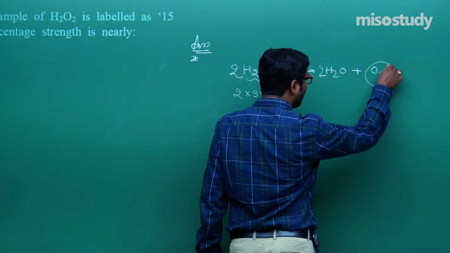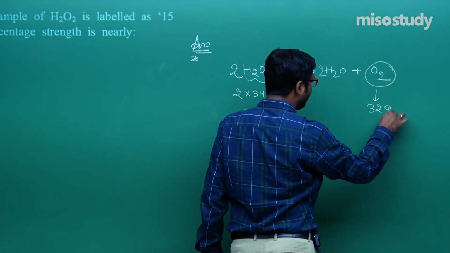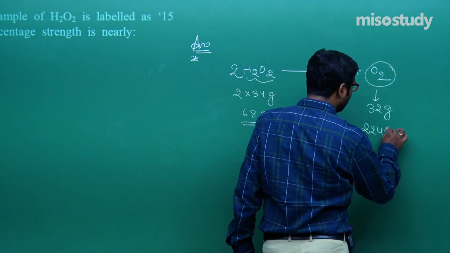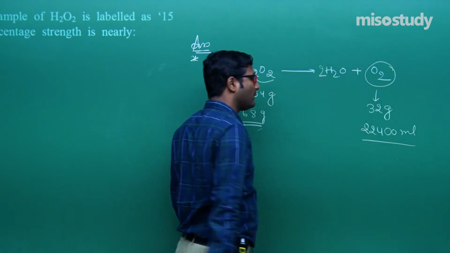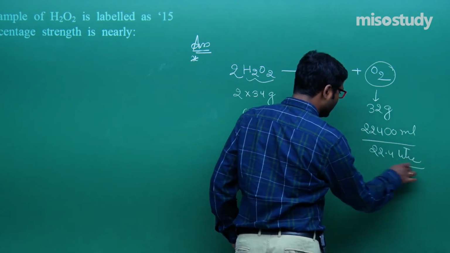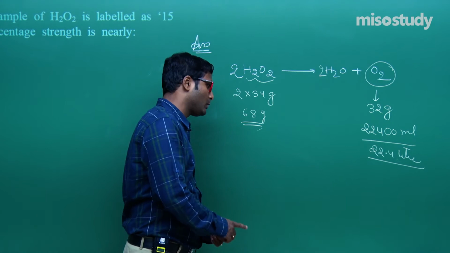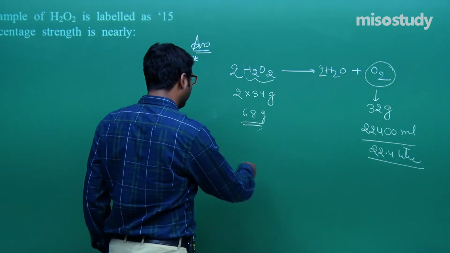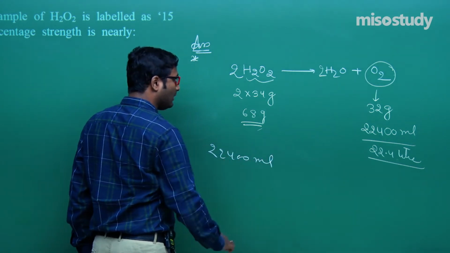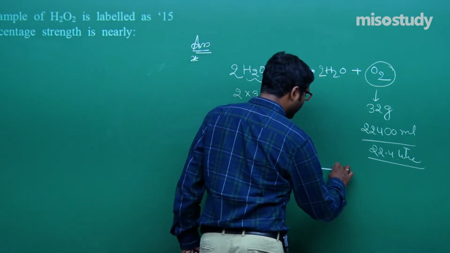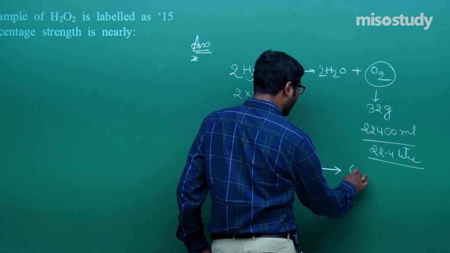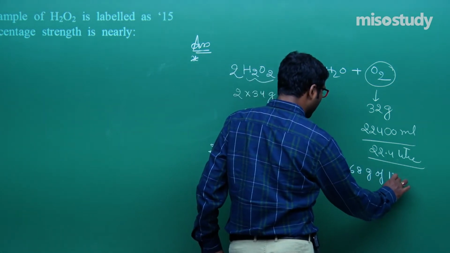Now it gives 1 mole of O2, that means 32 gram. As we know, this is best represented in terms of 22400 ml, or you can say, sir, 22.4 liter. Am I right or wrong? Sir, you are absolutely right here. Now what will happen? Write down the balanced equation. 22400 ml of O2 is obtained from 68 gram of H2O2.